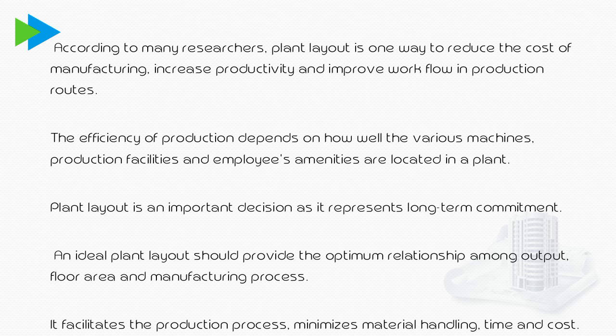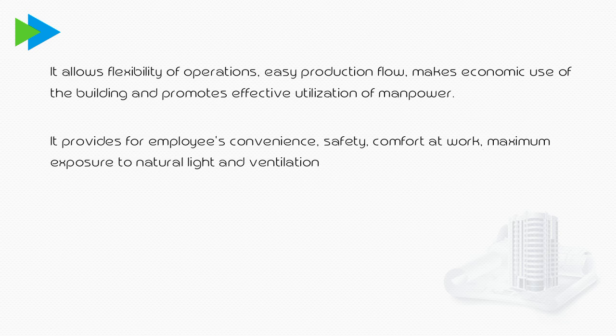According to much research, plant layout is one way to reduce the cost of manufacturing, increase productivity, and improve the workflow in production routes. The efficiency of production depends on how well various machines, production facilities, and employees' amenities are located in the plant. An ideal plant layout should provide an optimum relationship among output, floor area, and manufacturing process. It allows flexibility of operation, easy production flow, makes economical use of the building, and promotes effective utilization of manpower.